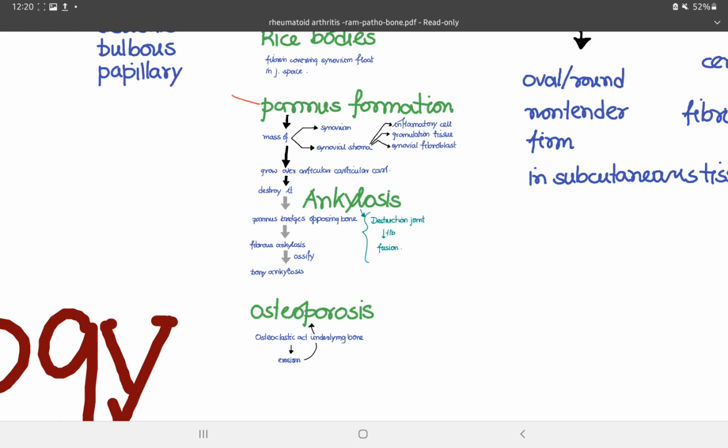Also there is pannus formation. It is a mass of synovium and synovial stroma which contains inflammatory cells, granulation tissue and synovial fibroblasts which will grow over the articular cartilage and destroy it. Now the pannus bridges the opposing bone and fibrous ankylosis will occur. Then it will ossify to form bony ankylosis. Ankylosis means there is destruction of the joint followed by fusion of the joint. There is also osteoporosis because of the increased activation of the osteoclasts, which will cause erosion of the bone.